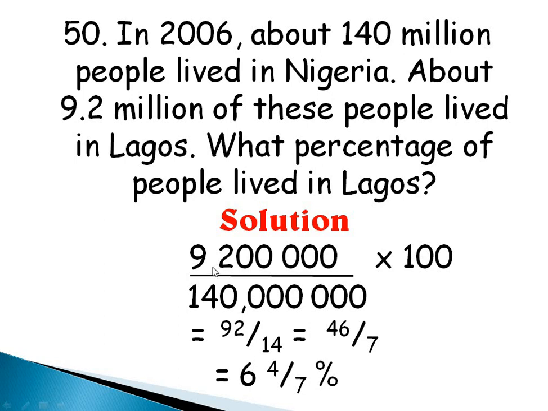So I have 9.2 million over 140 million. Let the zeros cancel each other. I'll be left with 92 divided by 14 times 100. By the time I cancel out all of the zeros, I'm left with 92 divided by 14. And then I can still divide this further by 2. This will give me 46 divided by 7. Then 7 in 46, I have 6, remainder 4. So 6 whole number, 4/7%, is the percentage of people that lived in Lagos. Is that taken? Very good.